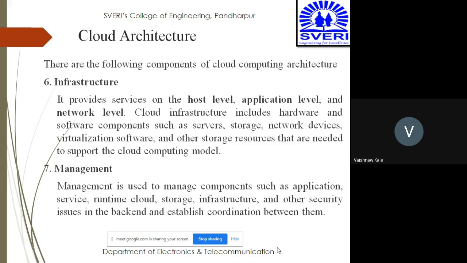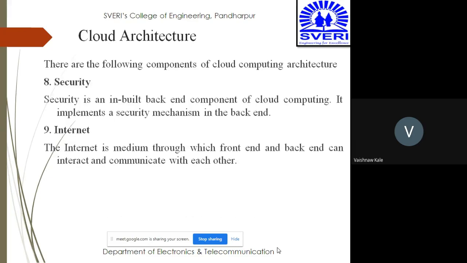Then the remaining two components are infrastructure and management. Infrastructure provides services on the host level, application level, and the network level. Cloud infrastructure includes hardware and software components such as servers, storage, network devices, virtualization software, and other storage devices that are needed to support the cloud computing model. Whereas management is used to manage components such as application service, runtime cloud, storage infrastructure, and other security issues in the backend and establish the coordination between them. So these are all the components of the cloud architecture.